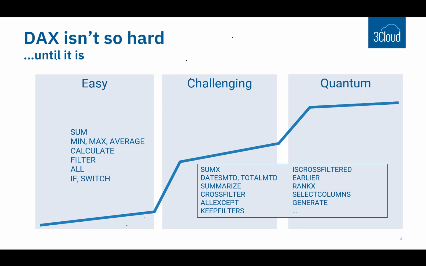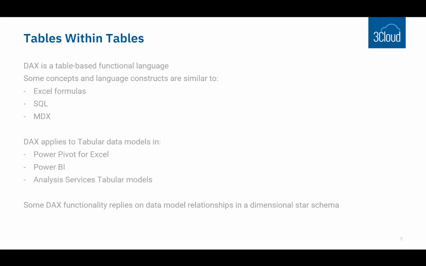So you kind of graduate into a different set of functions. And then once you've mastered that mode where maybe you can write 90% of the calculations that you need to, and then you need to do something special to fulfill some reporting requirement for a business stakeholder, then you find that there's yet another cliff that you have to climb, and that can become a little challenging. So we're going to at least work through that first cliff.